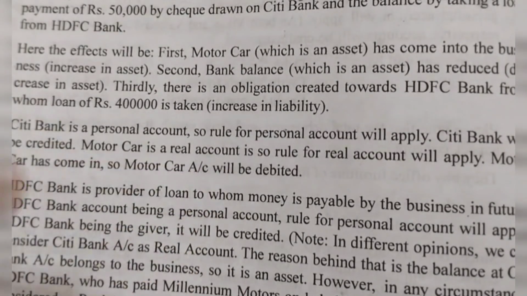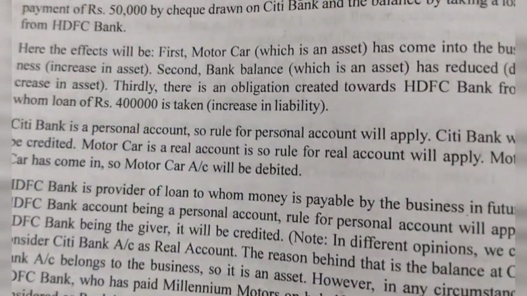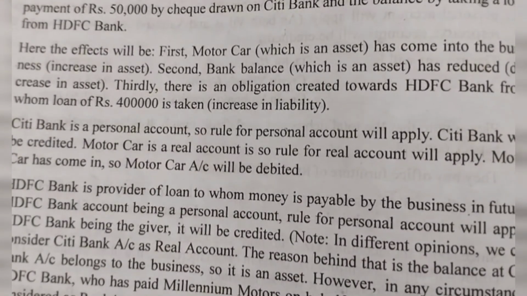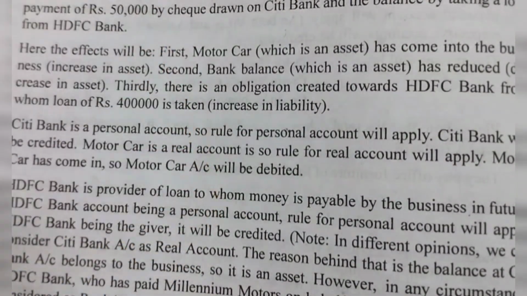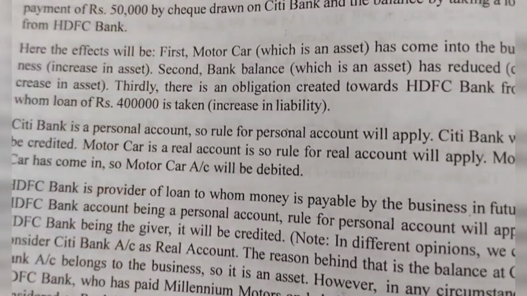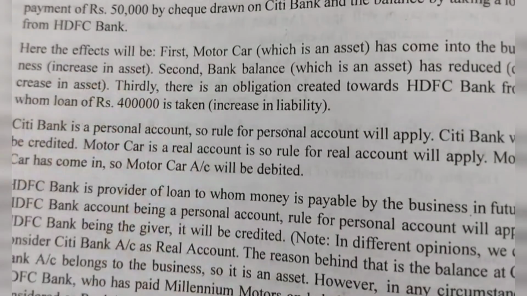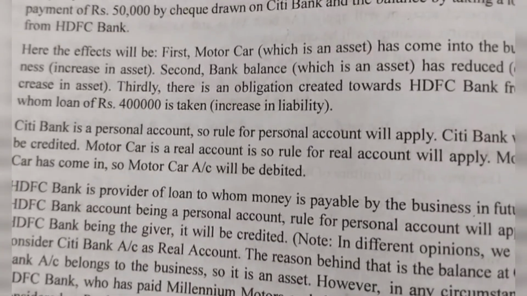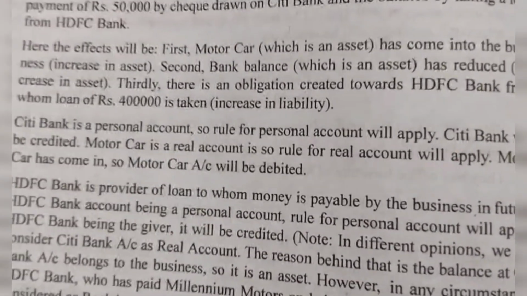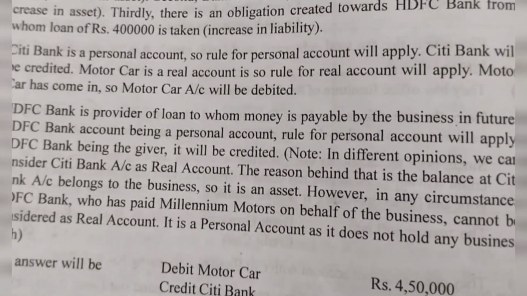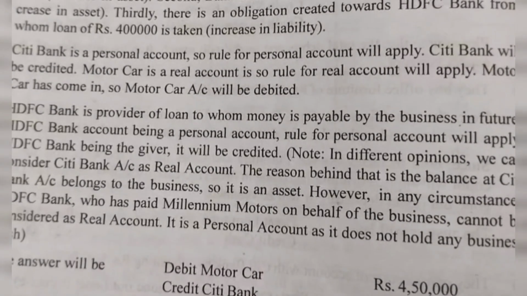So see here, in this question we dealt with two banks. The first one was Citibank. We considered Citibank to be a real account. Why? Because Citibank had the amount of the business. It is holding the money of the business. But in case of HDFC, we have taken a loan only. HDFC Bank doesn't have any money of the business. There is no deposit of this business in HDFC Bank. So here, HDFC Bank is being treated as a personal account. That is what is written in the bracket. So you have to note that point.